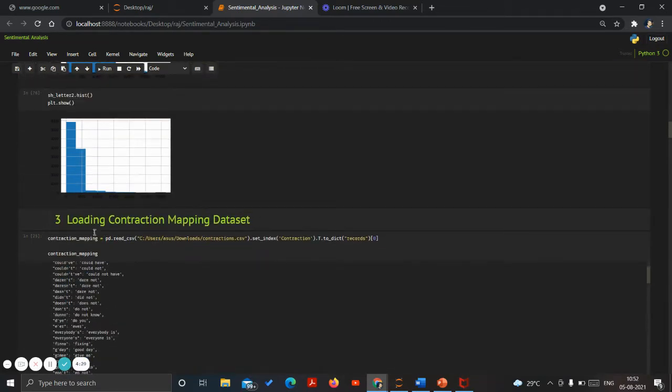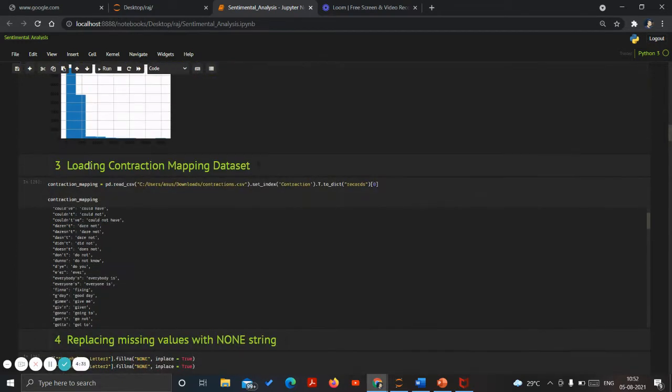After it, there is one step which is loading the contraction mapping. Now, what is the contraction mapping? It is used for doing a mapping. Like if I see over here, it can be replaced with all right and can be replaced to is not. So these are the shortcuts, or whatever the apostrophe was, and we have to replace it into the original form.